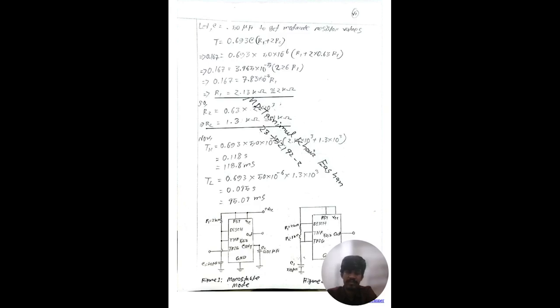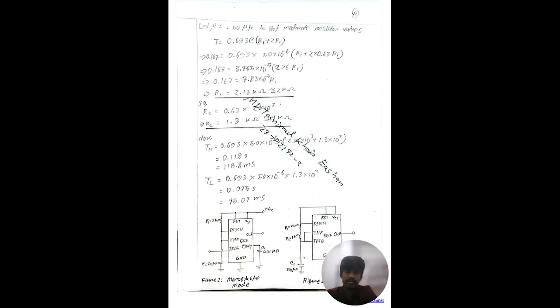Now let's set the value of the capacitor as 50 microfarad. This will help us to get a common resistor value. So the time period is 0.69 C (R1 plus R2). Here we will put the values of T, C and the relation we got from the last page.